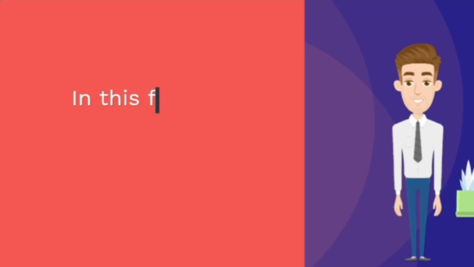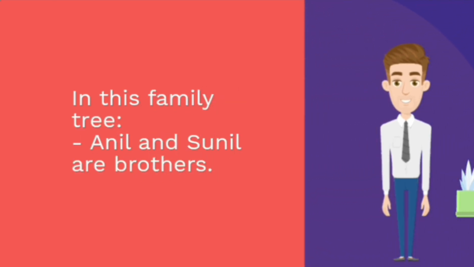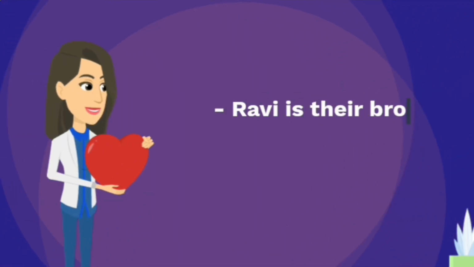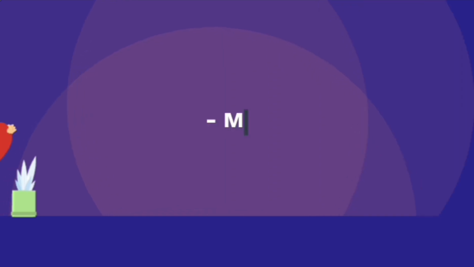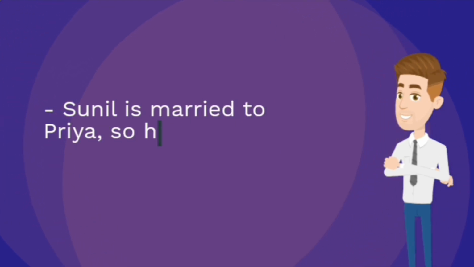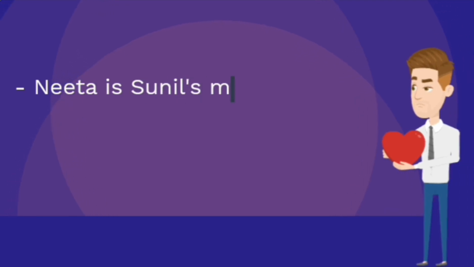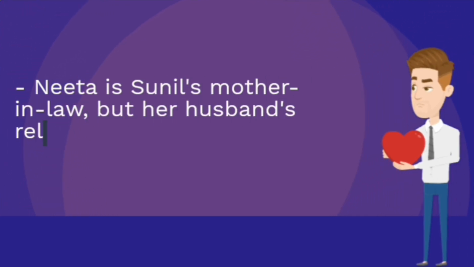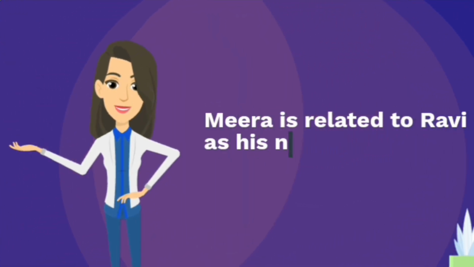In this family tree, it is clearly mentioned that Anil and Sunil are brothers. Ravi is their brother and Priya is Ravi's daughter. Here Meera is Priya's sister and Ravi's niece. Sunil is married to Priya, so he is the son-in-law of Ravi. Neeta is Sunil's mother-in-law, but her husband's relationship is not specified in the given information. So Meera is related to Ravi as his niece.